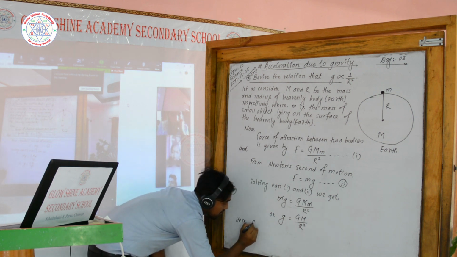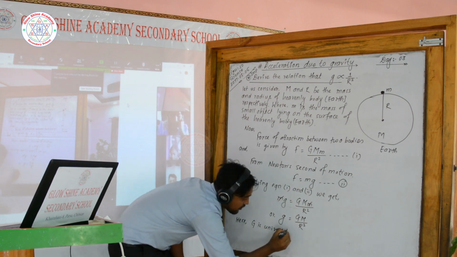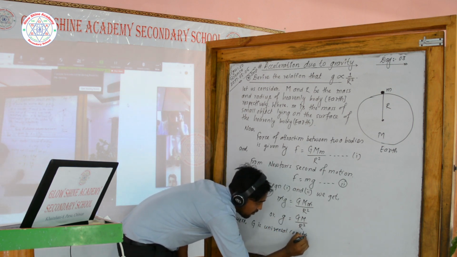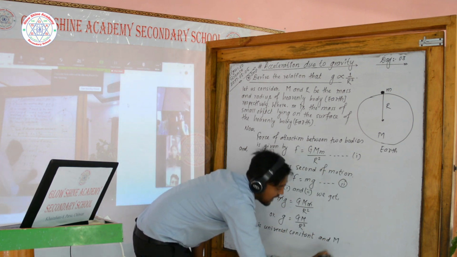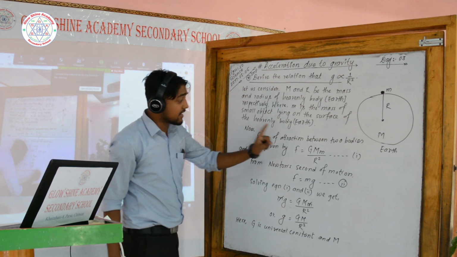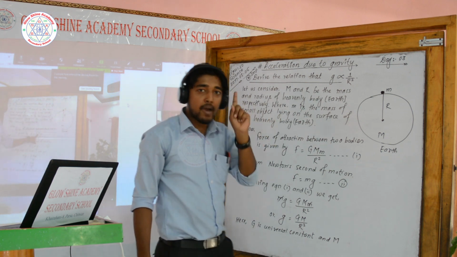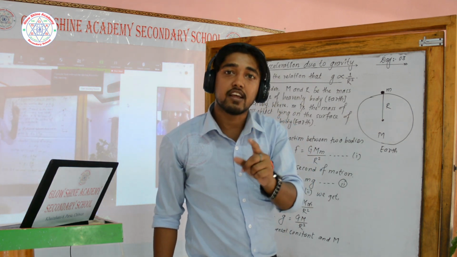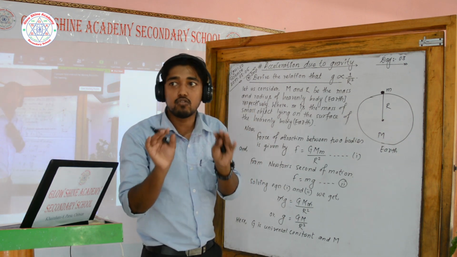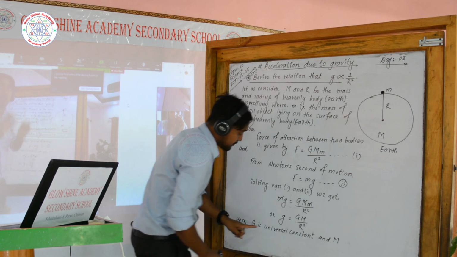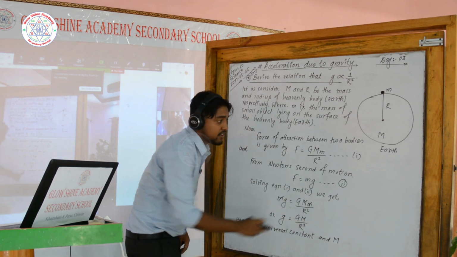Here, G is the universal constant, and I have already told you that mass of heavenly bodies always remains constant. You must know, mass of heavenly bodies always remains constant. My mass, I am not a heavenly body, but mass always remains constant. Mass is always constant, and G is the universal constant. This is the mass of the heavenly body.